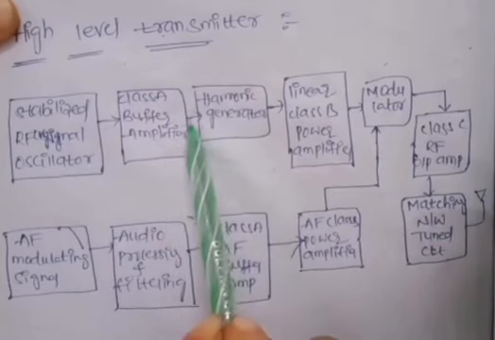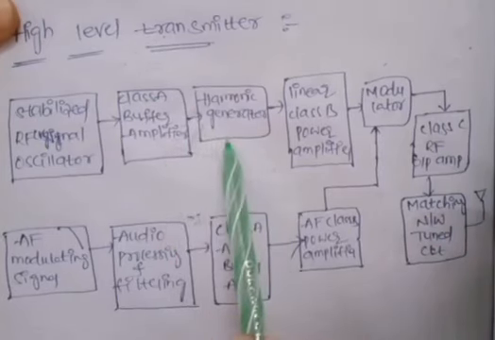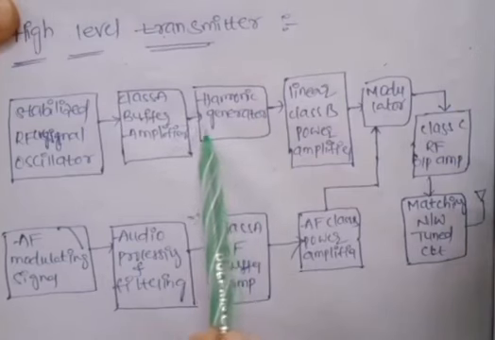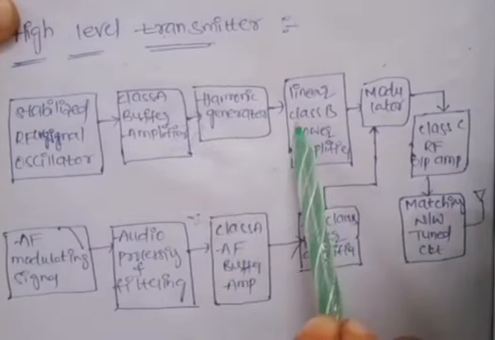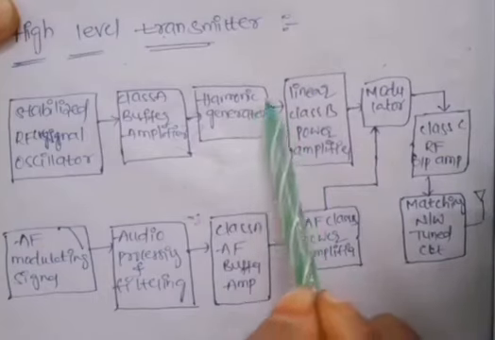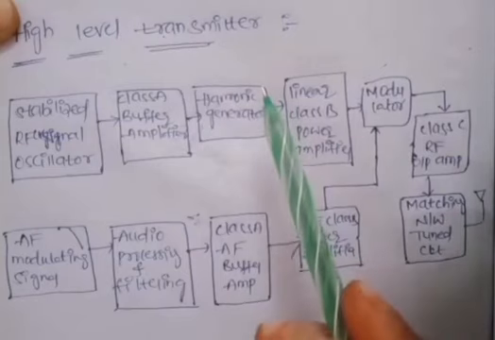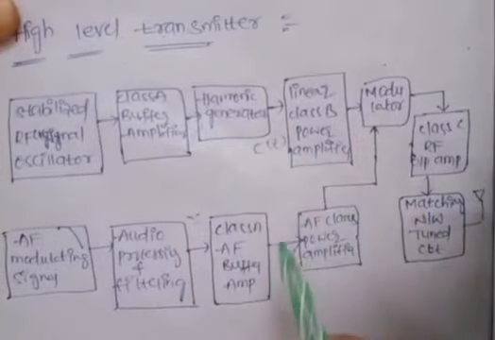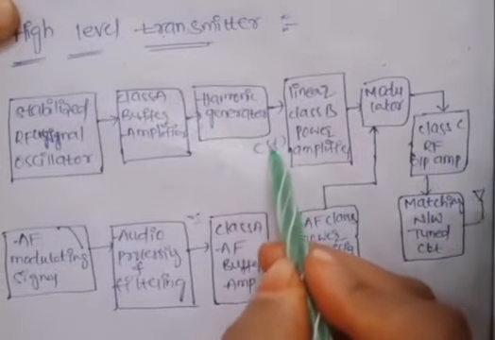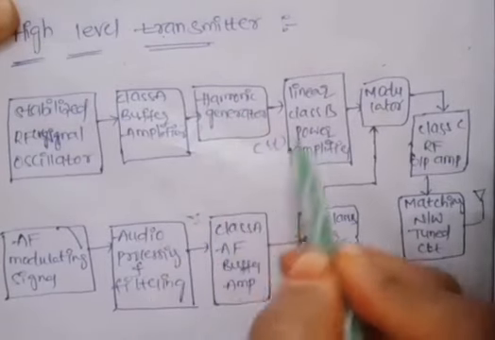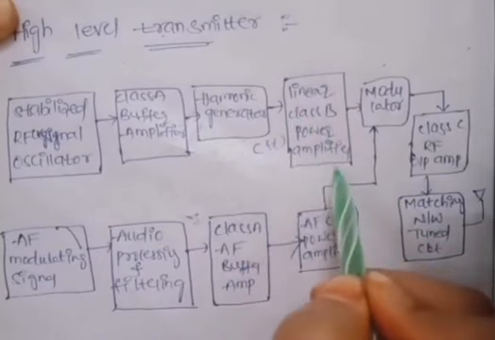Next, the signal passes through the harmonic generator. This harmonic generator has multipliers. These multipliers increase the frequency of the carrier signal to our required levels. After the harmonic generator, our carrier signal C of T will be generated. That high frequency signal then passes through the linear class B power amplifier.